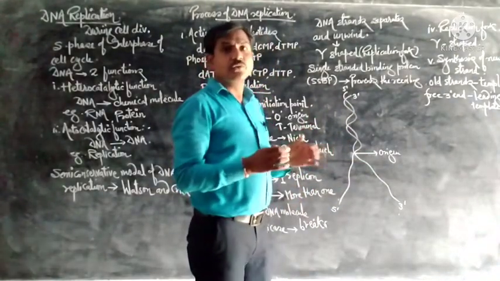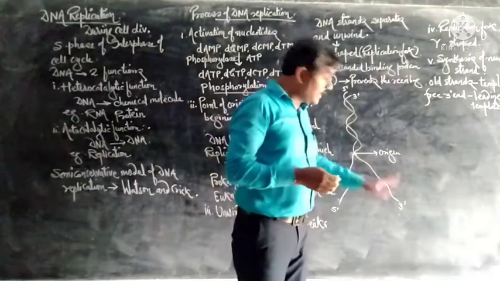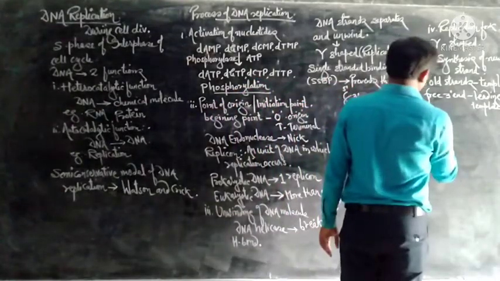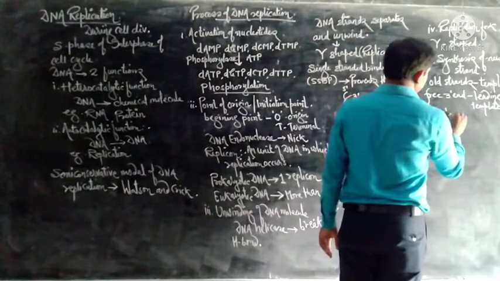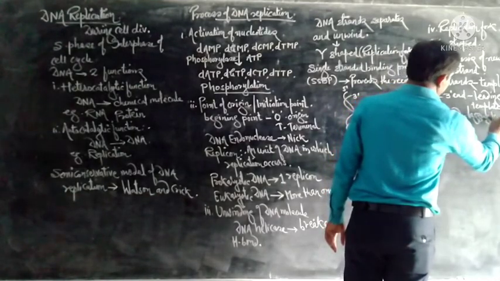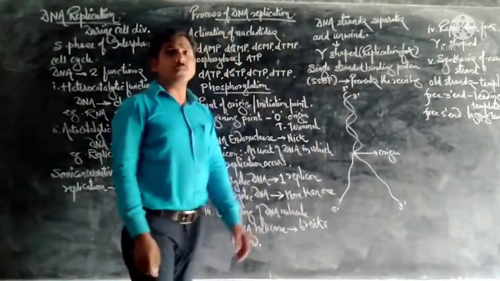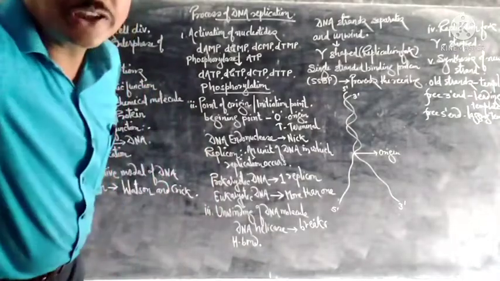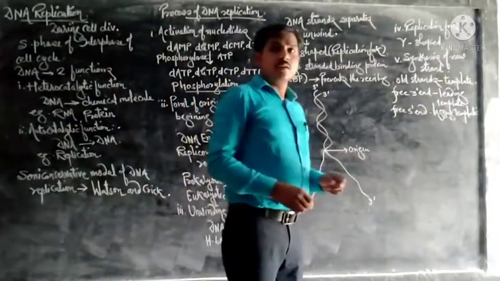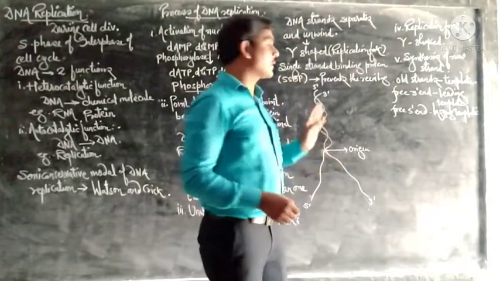The first new DNA strand is produced on this old leading strand, which has the free 3 prime end. The other one, with the free 5 prime end, is called the lagging template. The formation of the new strand is carried out by a small RNA molecule, called the RNA primer.